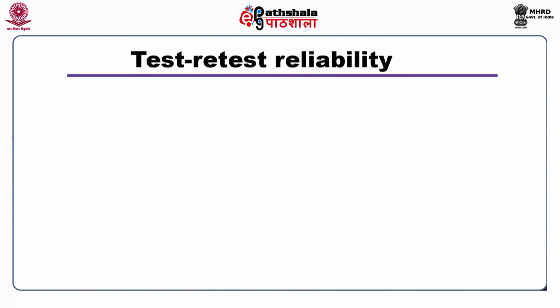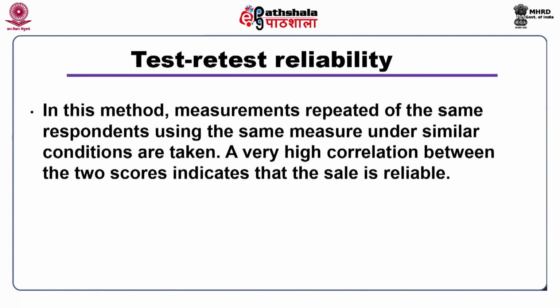Test-retest reliability. In this method, measurements are repeated on the same respondents using the same measure under similar conditions. A very high correlation between the two scores indicates that the scale is reliable.